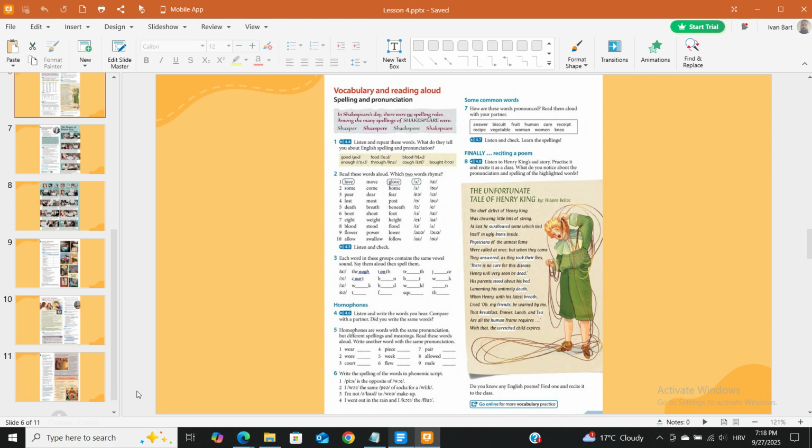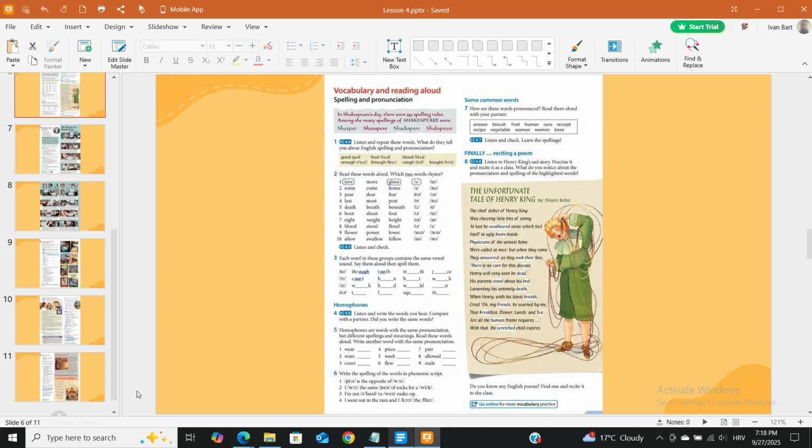14.4 Listen and repeat these words. What do they tell you about English spelling and pronunciation? Blood, good, food. Enough, through, cough. Bought.